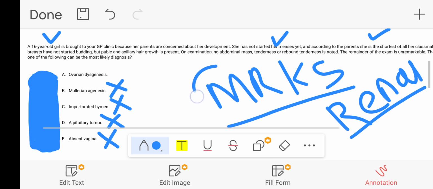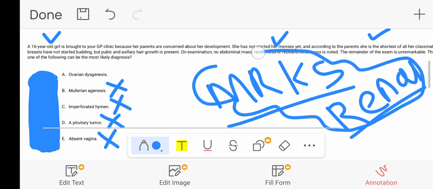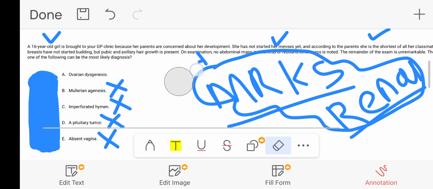As well as with this condition, all the hormonal profile of the patient will be normal. There will be a normal breast, normal height, and normal axillary hair growth. Only during examination, the vagina will be absent or short in length, or vaginal agenesis, and sometimes the uterus will not be completely formed, as well as renal anomalies associated with Mayer-Rokitansky-Küster-Hauser syndrome or Mullerian agenesis. So this is not the correct answer.